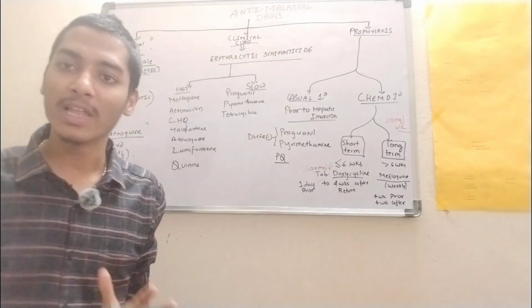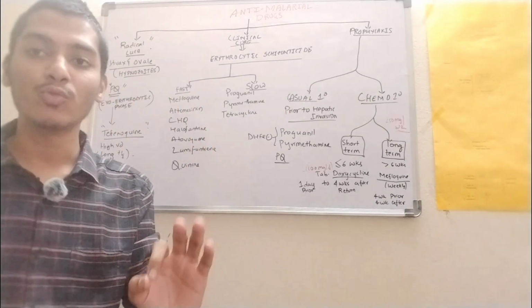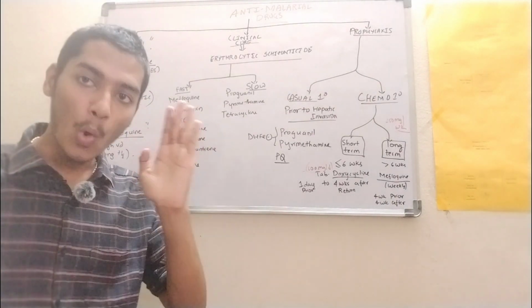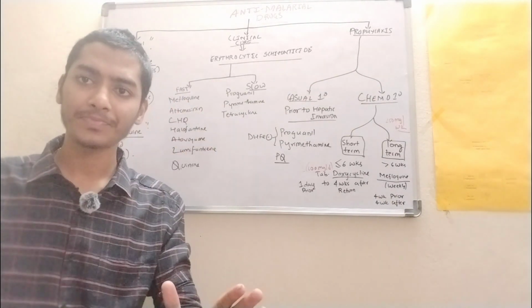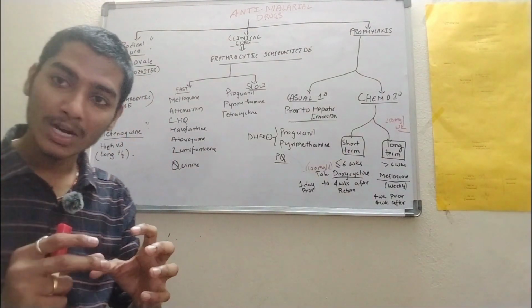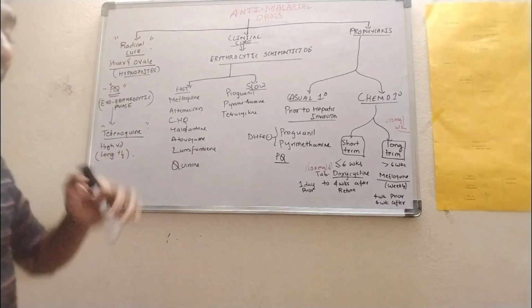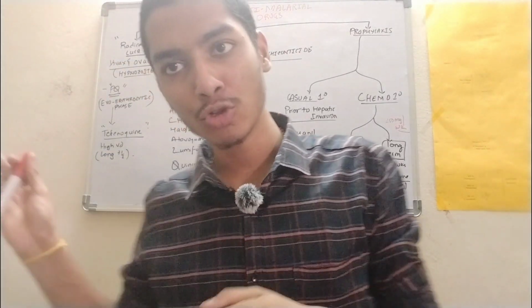From the start of the lecture, I have been telling you that relapse occurs only in vivax and ovale, and this is due to the hypnozoites. These hypnozoites are stored in the liver, right? So radical cure aims to kill these hypnozoites, right?